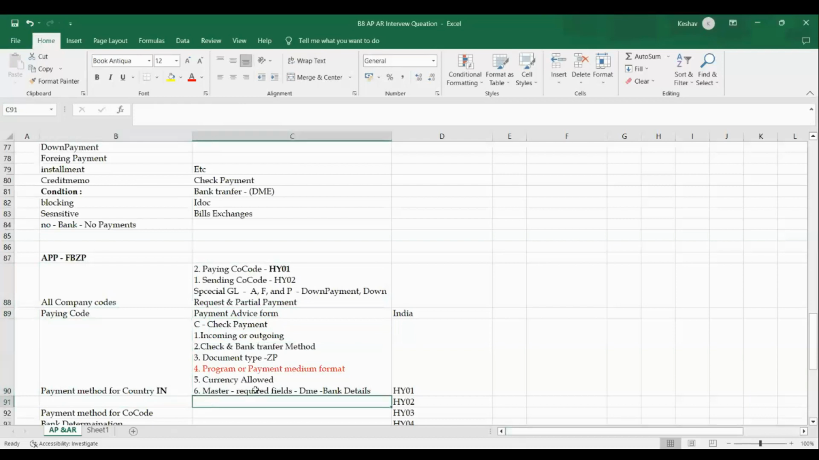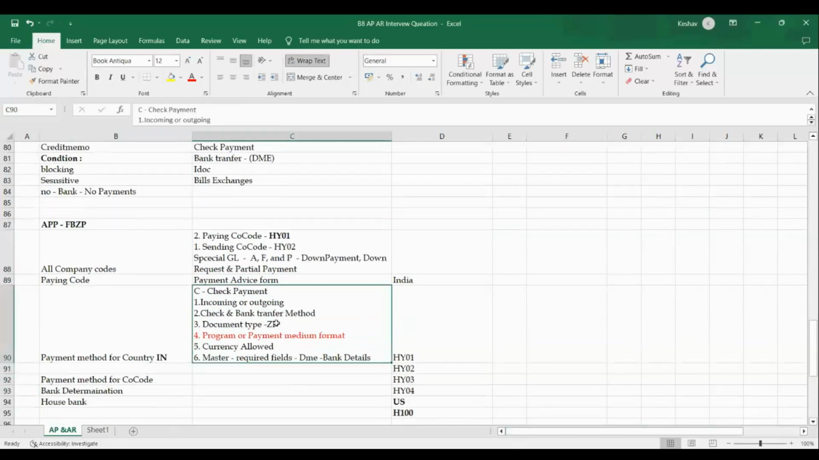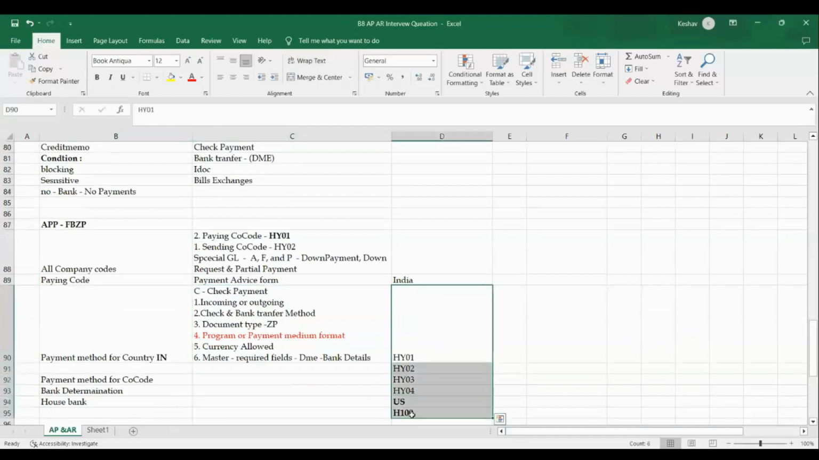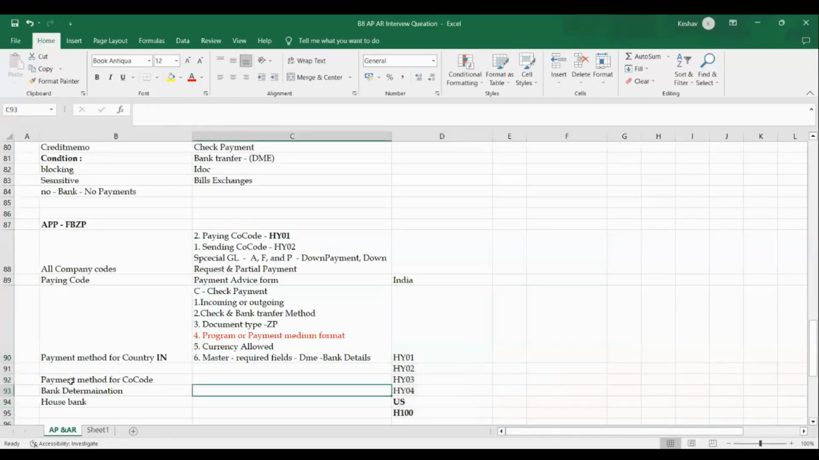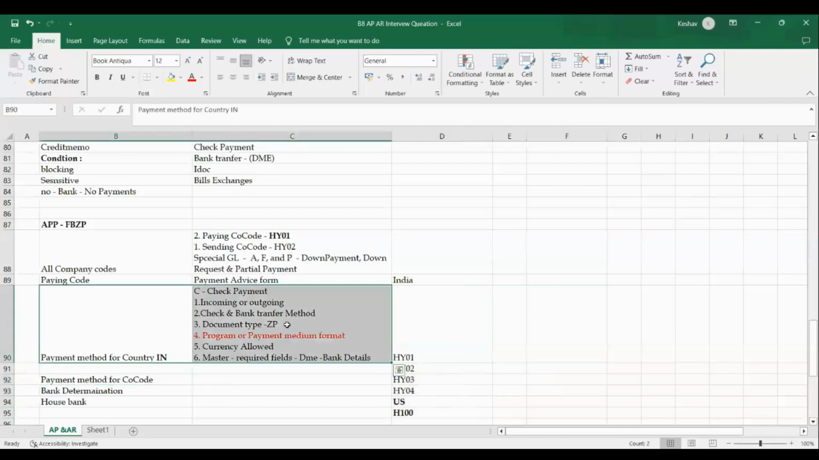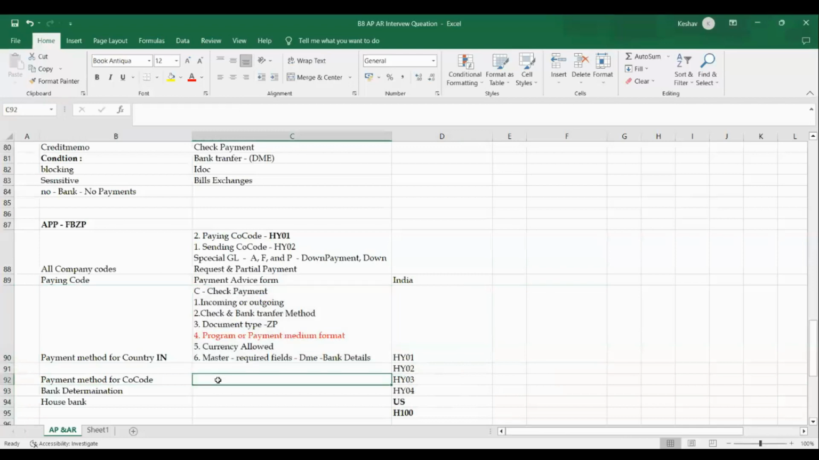Next step, I can say, see, at country level, all company codes can use it. So for which company codes do I need to assign this payment method? I need to tell this payment method for a company code, because all this we have defined commonly, country-wise. Whichever company code you want, we can link it with, and then only the system will work. For example, I have 4 company codes. I require this payment method for HY01 and HY02.